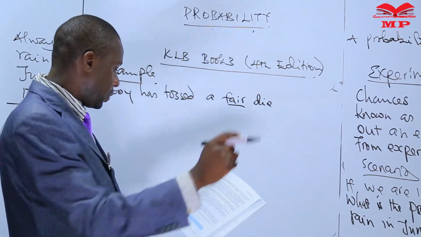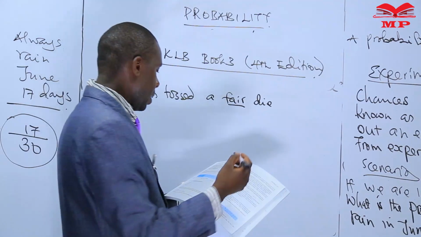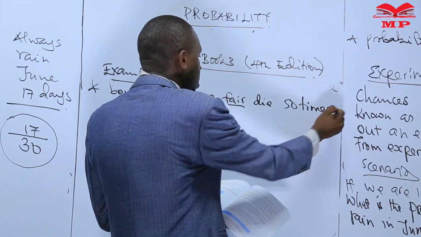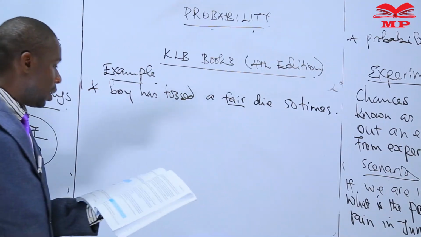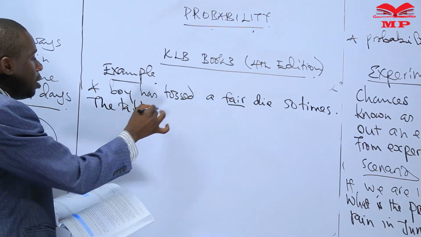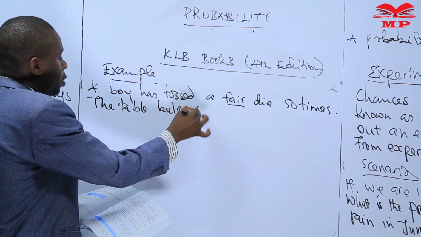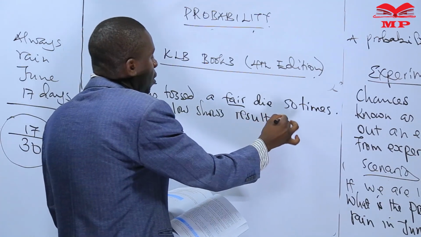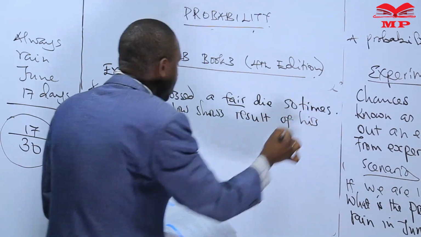So a boy has tossed a fair die 50 times. The table below shows the result of his experiment.